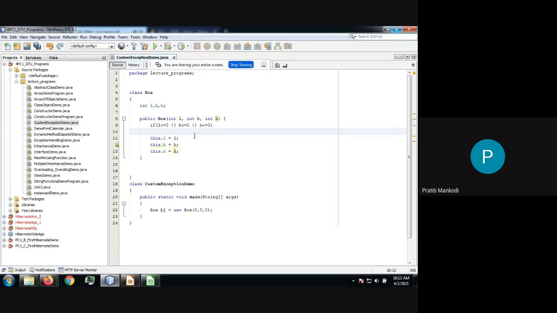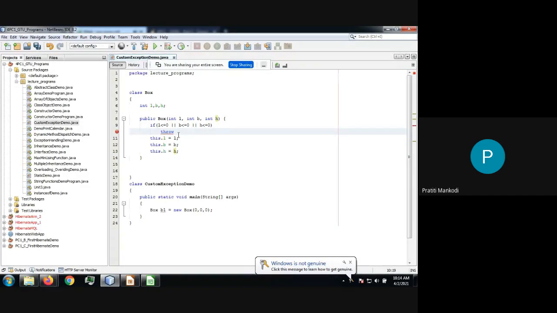Now this condition is actually a user condition, right? Specific to this condition, we don't have any exception built into Java. So you are supposed to create your own exception, that is, invalid box. You can give it any name. Now what you have to do is throw it manually, because Java will not understand that this is an exceptional situation. Java will only understand that this is an exception situation when it can identify it, if it is its own exception.